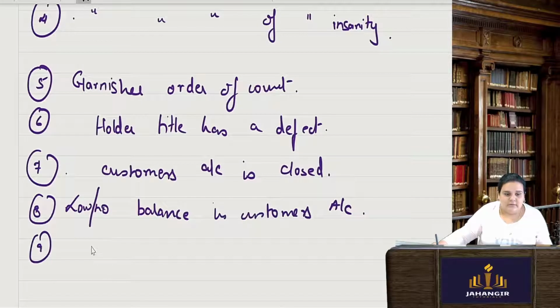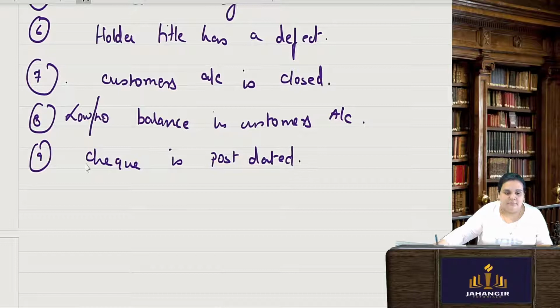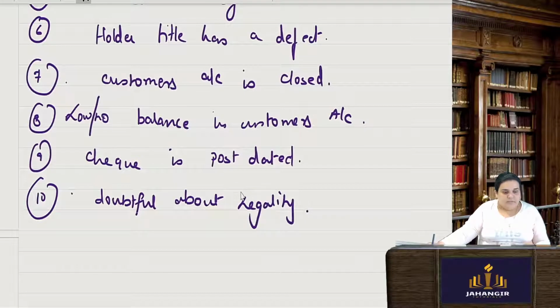Next, the check is post-dated. Post-dated checks they will not accept. Next, doubtful about the legality. They have some issues, they feel that there is something ambiguous on the face of the check.